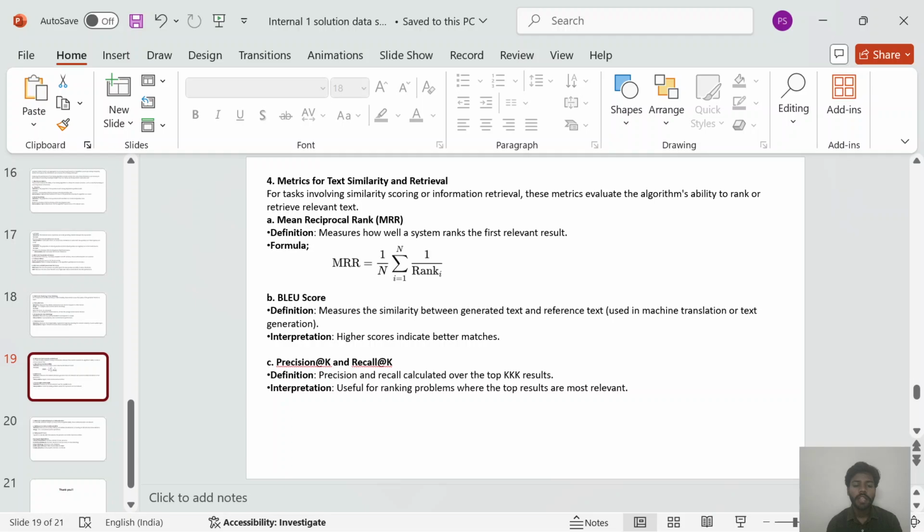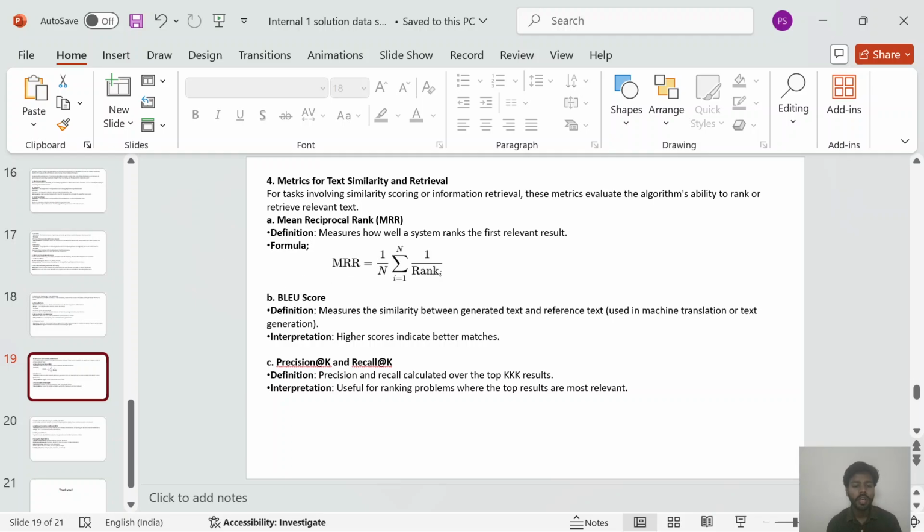Fourth is metrics for text similarity and retrieval. For tasks involving similarity scoring or information retrieval, these metrics evaluate the algorithm's ability to rank or retrieve relevant text. First is mean reciprocal rank. Definition: it measures how well a system ranks the first relevant result. They have a respective formula to find that.